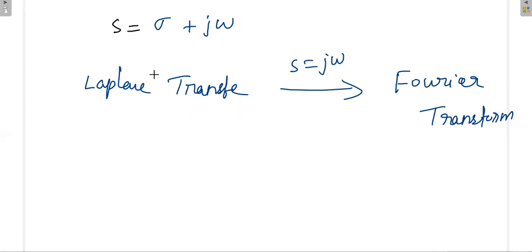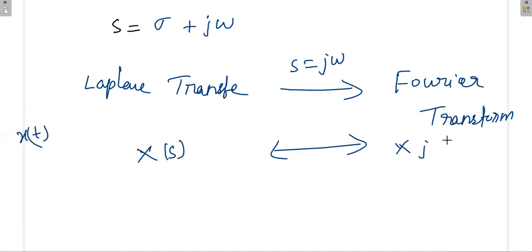So for a particular signal, say x of s is the Laplace transform of the time domain signal x of t, then the corresponding Fourier transform is x of j omega. Simply wherever s is there, replace it with j omega, and you will get the corresponding Fourier transform.